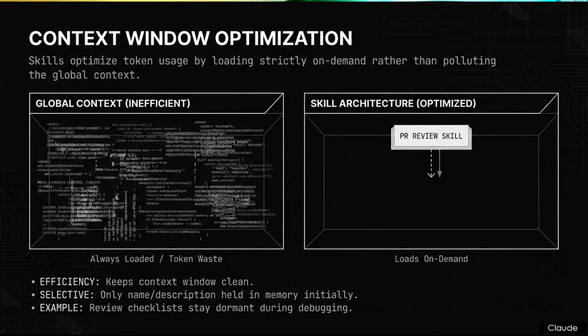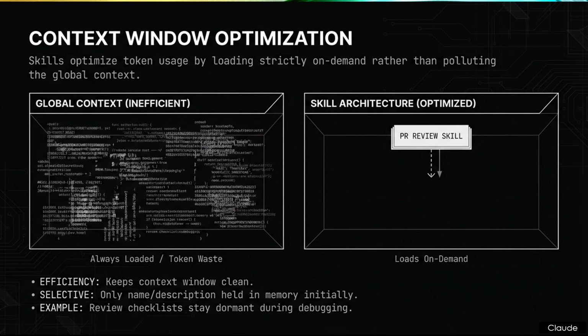Breaking down the contrast presented in the data, the global context approach is depicted on the left and explicitly labeled inefficient. It illustrates a state where all global rules, style guides, and documentation are always loaded, resulting directly in token waste. Exactly. The window is filled with dormant rules, leaving less computational space and attention mechanism focus for the actual code you are trying to process.